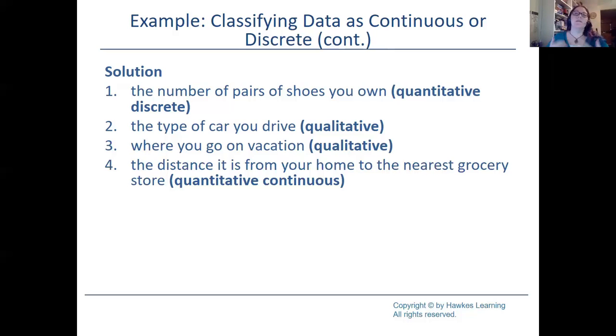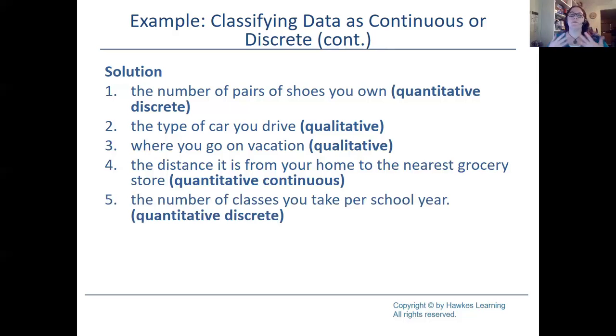So number 5 was the number of classes you take per school year. Okay, again, keyword is right there in the problem. It talks about the number of classes. So that's going to be a number, so we're in quantitative. But am I going to use something to measure the number, or am I just going to count how many classes I take? Again, in the term of counting, you're going with discrete. So we have quantitative discrete for number 5.